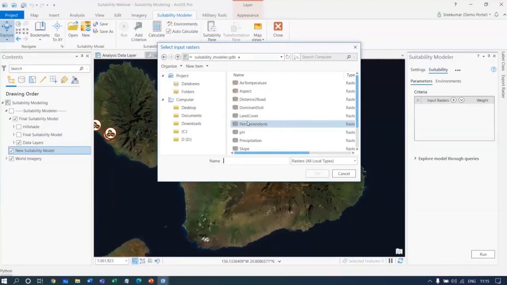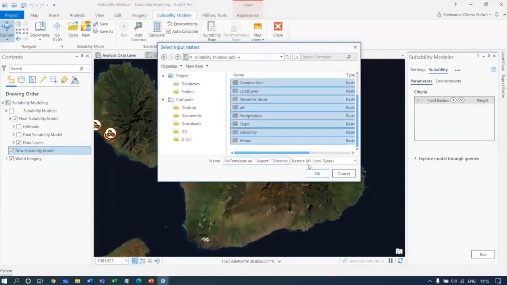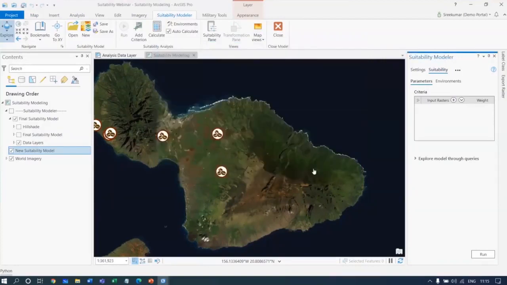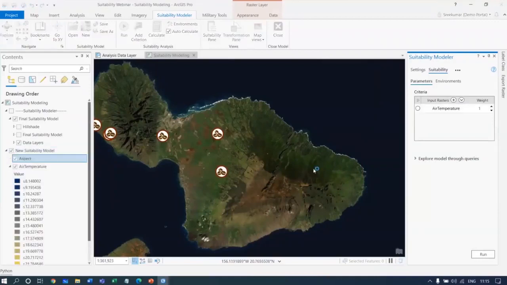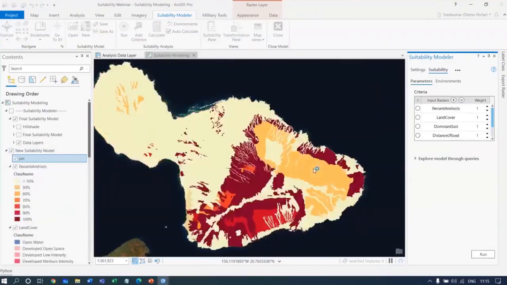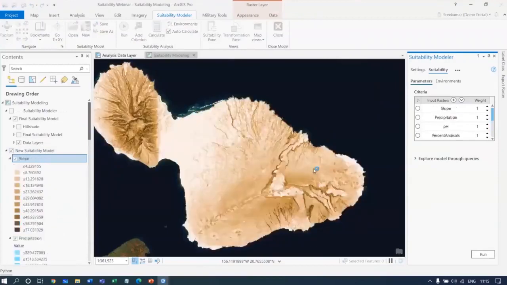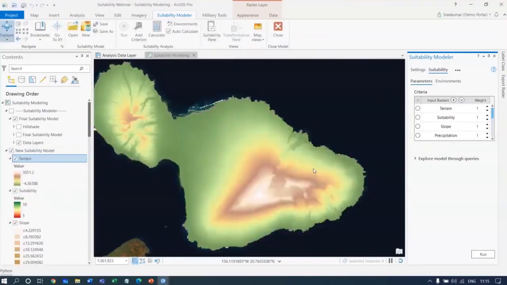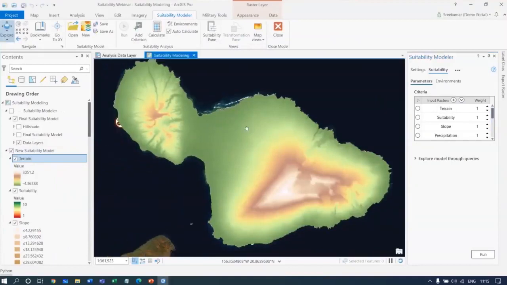I am adding around 10 images. As soon as they get added, they reflect on the map viewer, and you can see all these images being added one after another. Once we have added them, you can see the added rasters and their weightage, which is a bit familiar to you. You can directly change the weightage and so on.